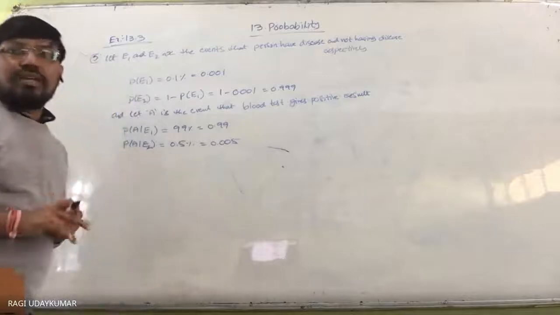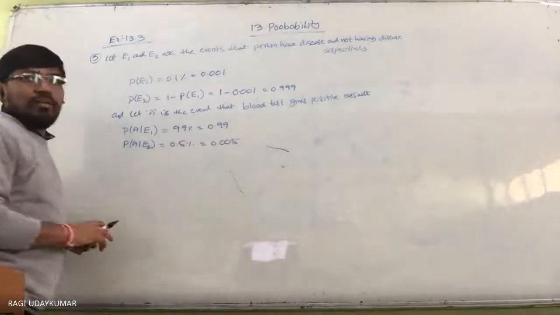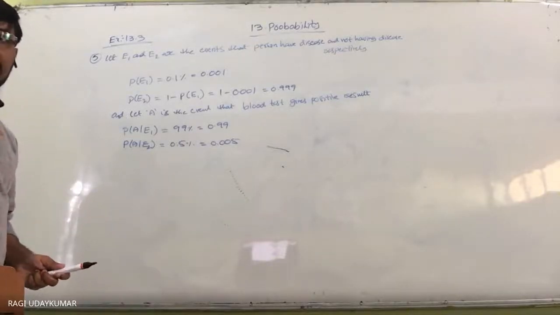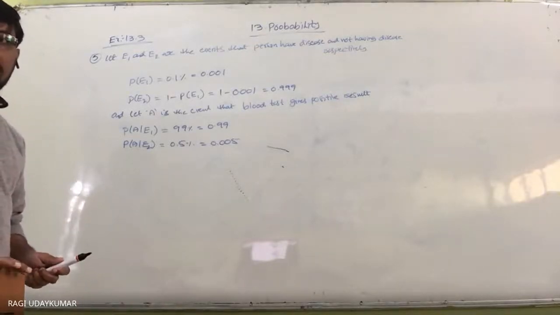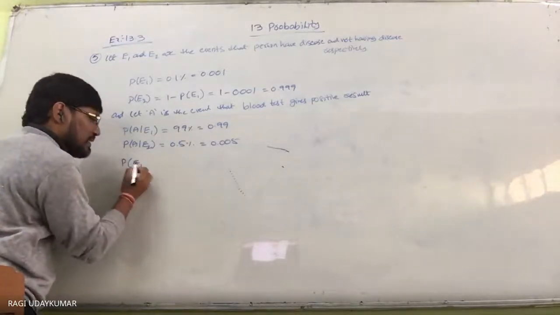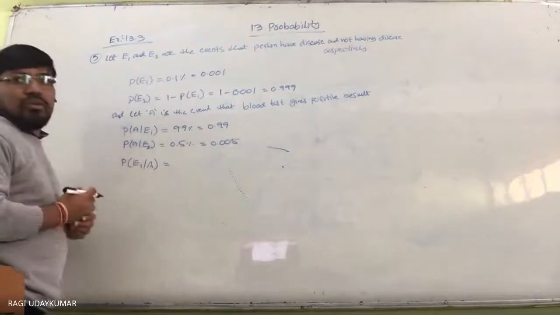And what do we need to find out? You need to find the probability that the person has the disease, given that the test result is positive.